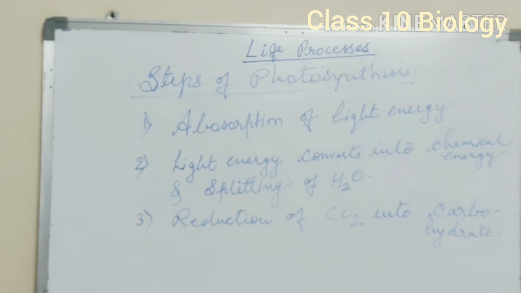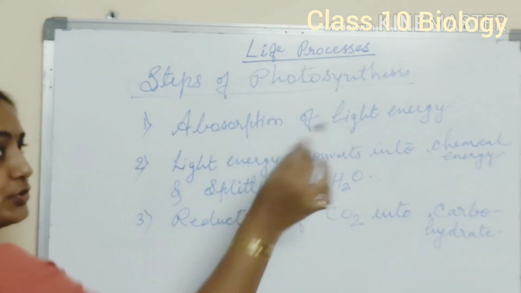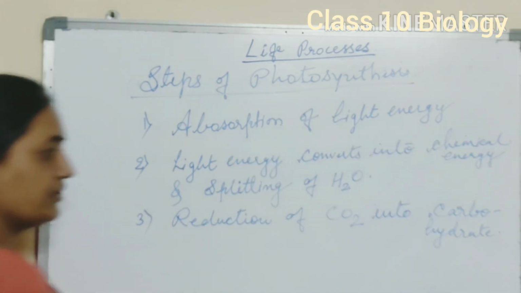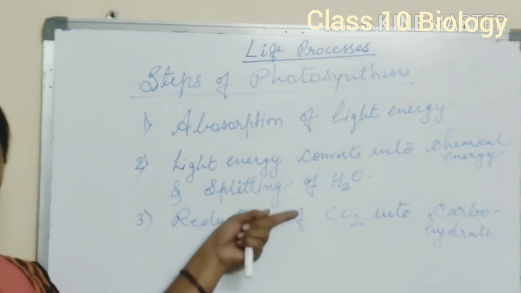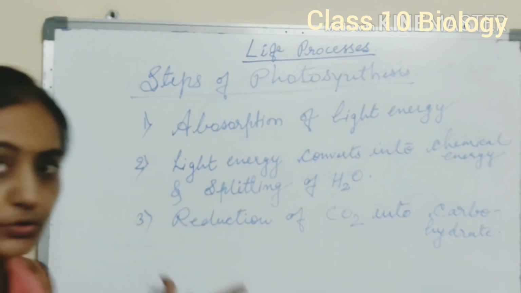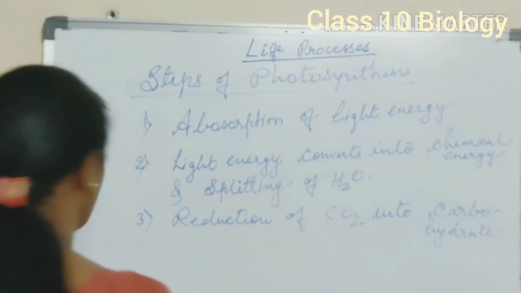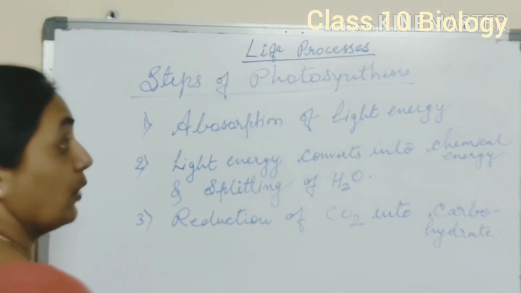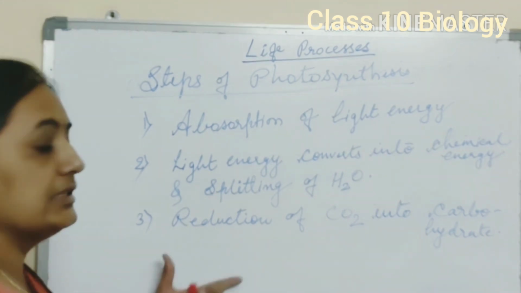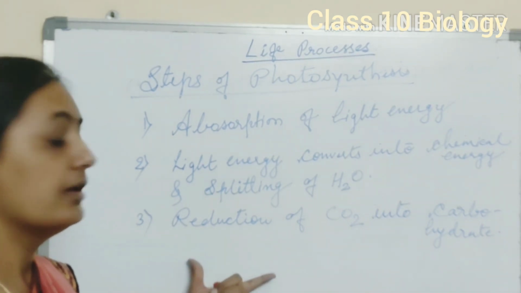This is the third step. First is absorption of light energy. Then light energy converts into chemical energy with splitting of water. Then reduction of CO2 into carbohydrates. These are the three steps of photosynthesis. Now, where these steps take place and how the process is carried out, all these details we will see in the next class.